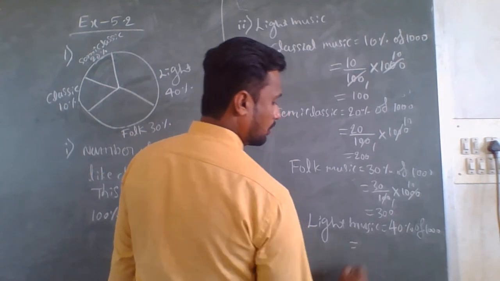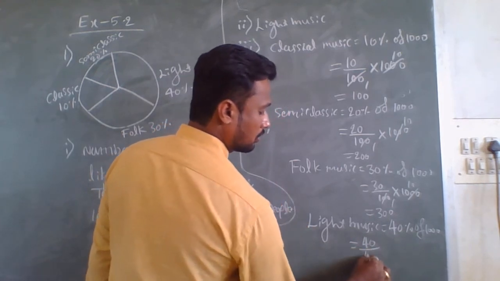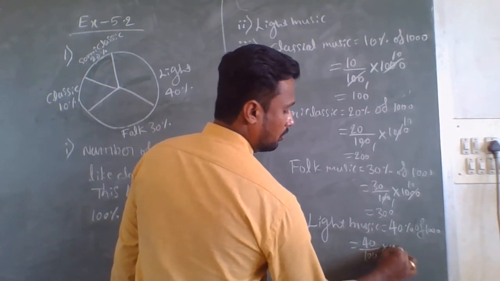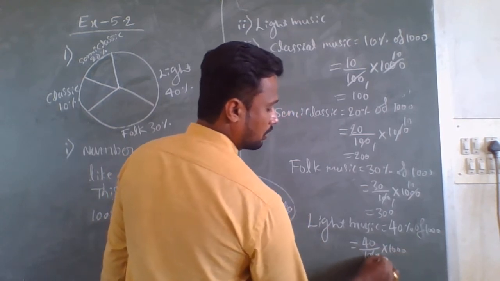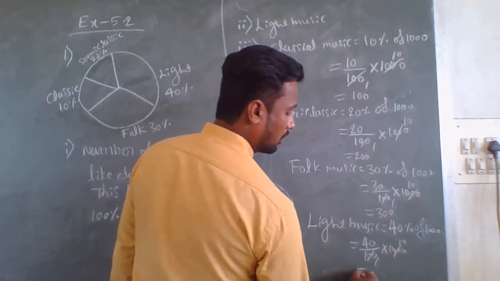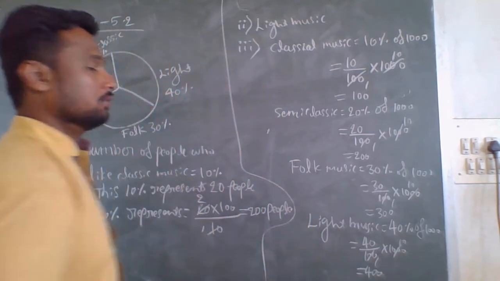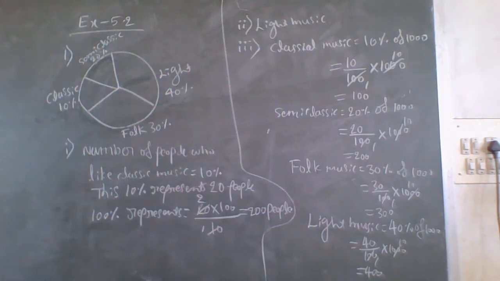What should you write? 40% means 40 by 100 into 1000. So 100 on the 1000, so 40 into 10 means what will you get? 400 CDs of light music. So this is the answer for the first question.